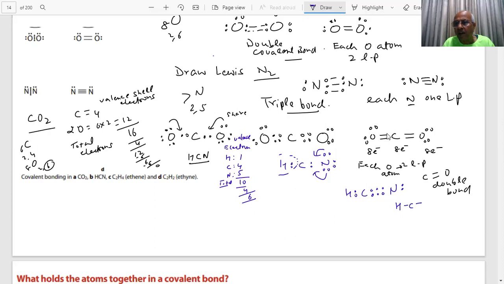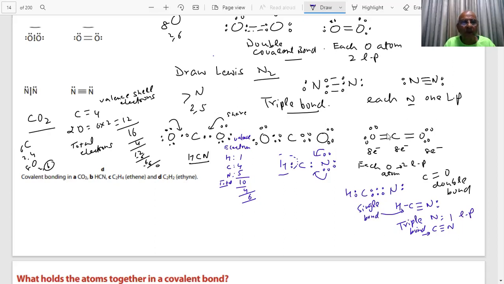So I can represent it like this, students. This is the Lewis structure of HCN. Clear? Yes, sir. There is a triple bond between carbon and nitrogen, and nitrogen has a lone pair of electrons. Nitrogen has 1 lone pair. Yes or no? And carbon, nitrogen, triple bond. Clear? Carbon, hydrogen, single bond. This is a single bond.